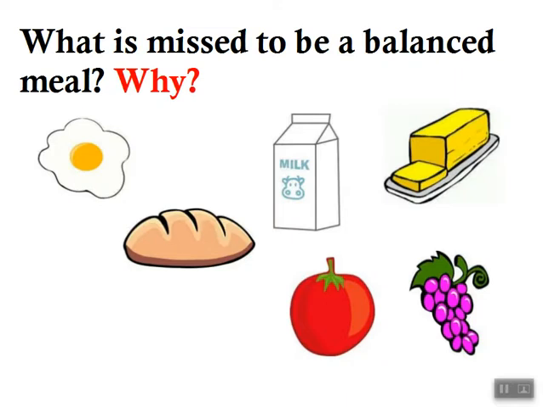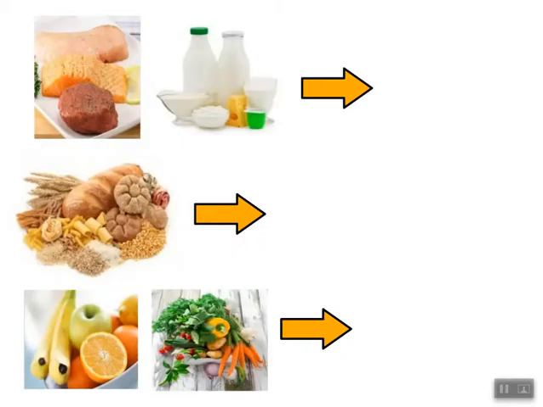Let's take an exercise. Look at those pictures and decide they belong to which food groups. In the first picture here we have dairy products like milk and cheese. We have a plate containing fish and meat. All of these kinds of food contains what? Contains proteins. Very good.